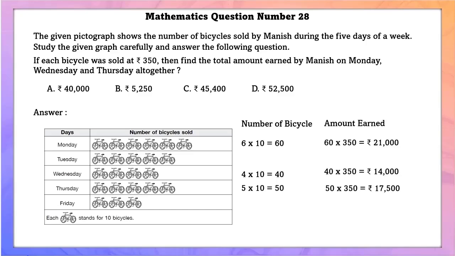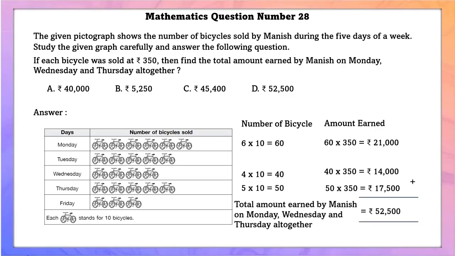Therefore, amount earned on Monday is equal to 21,000. Amount earned on Wednesday is equal to 14,000. Thursday is equal to 17,500. Adding them, we'll get 52,500.